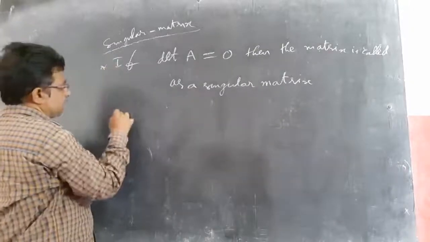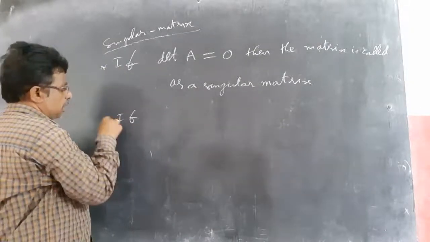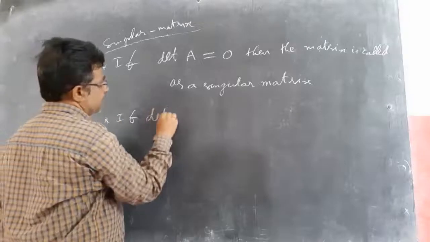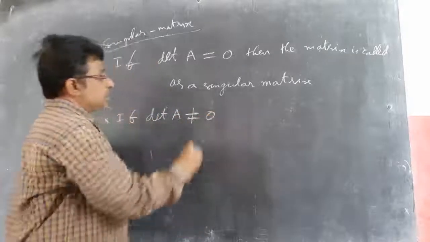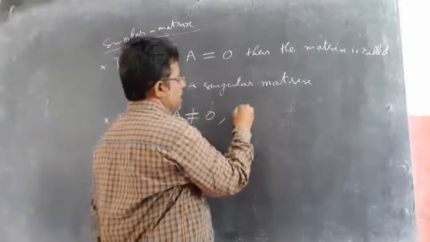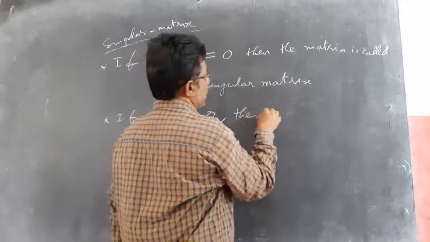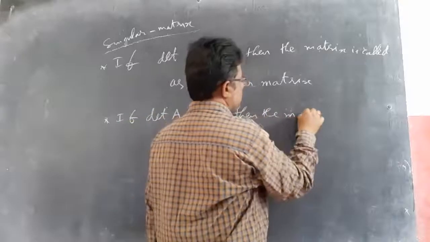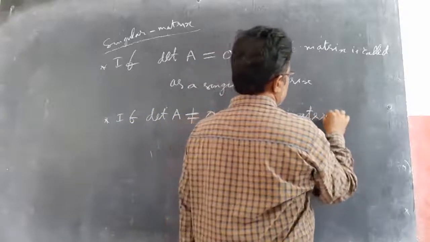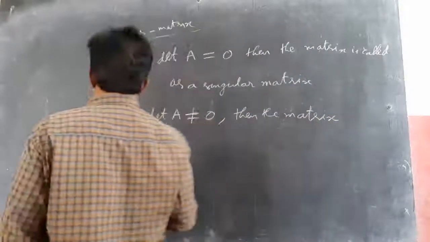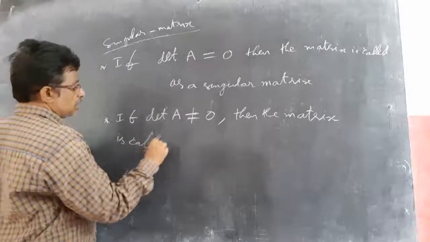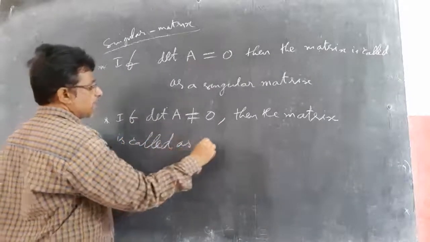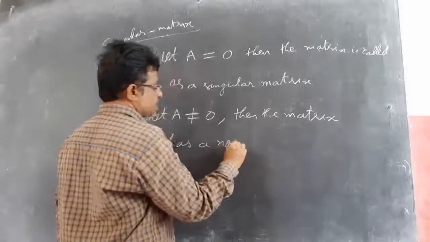If det A not equal to 0, then it is called a non-singular matrix.